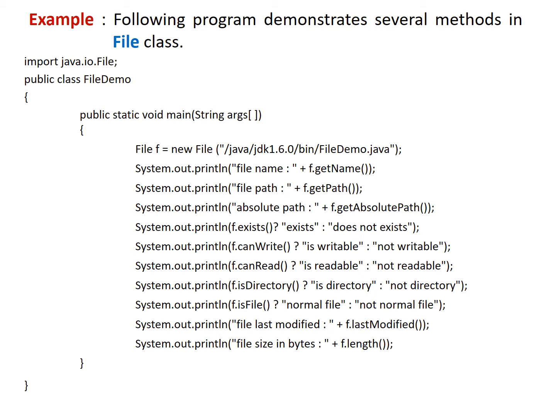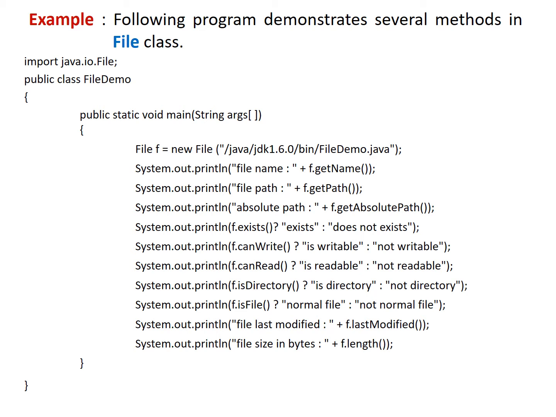After that, f.getPath will return the path of the file. Similarly, the method f.getAbsolutePath will return the path from the root directory or root folder.